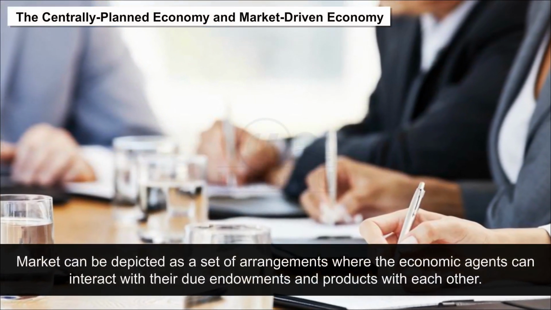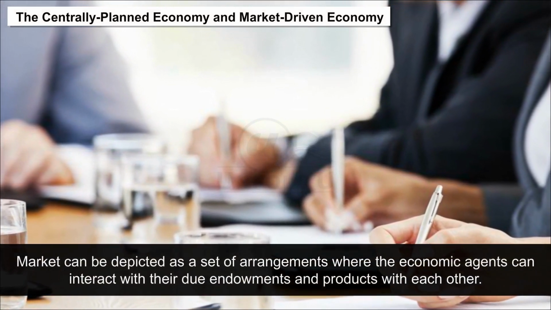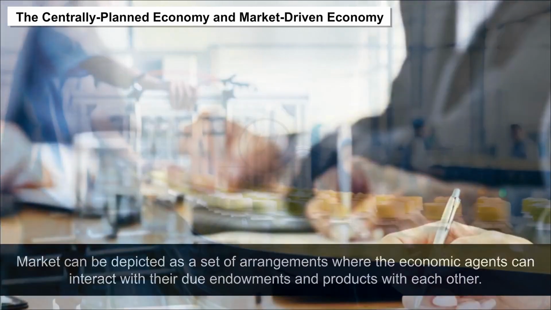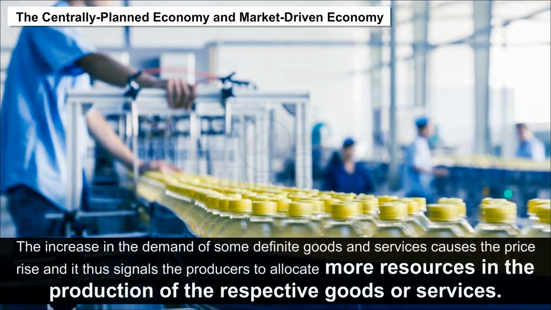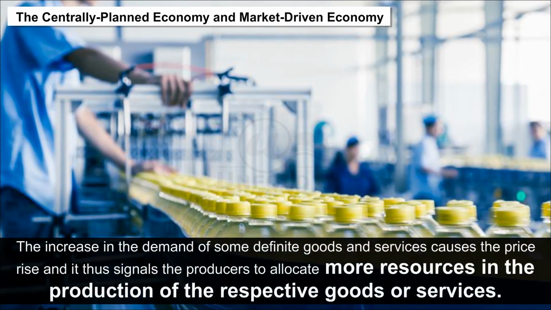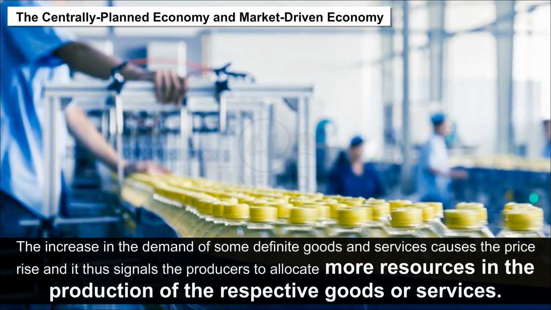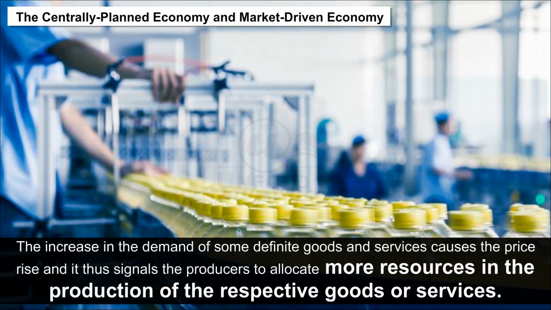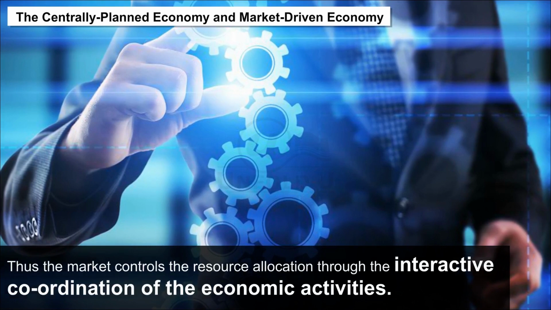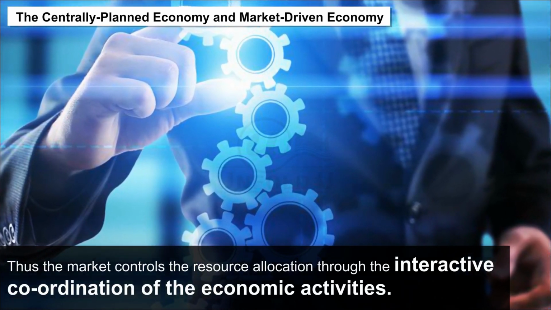A market can be depicted as a set of arrangements where economic agents can interact with their due endowments and products with each other. An increase in the demand for some goods and services causes the price to rise, and it thus signals the producers to allocate more resources to the production of their respective goods or services. Thus, the market controls resource allocation through the interactive coordination of economic activities.